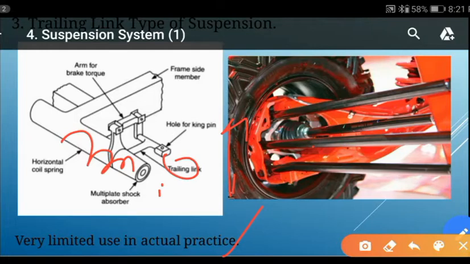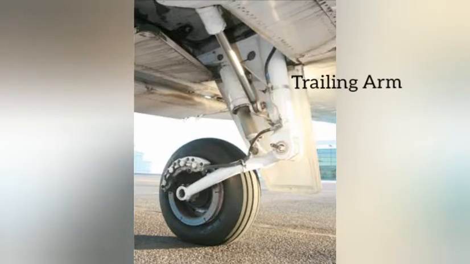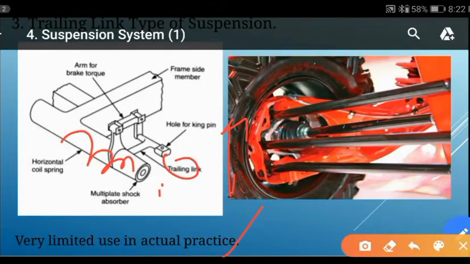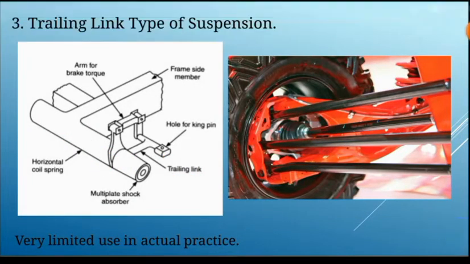We can see this trailing link type suspension system in aeroplane landing wheel and some sports cars. Here in this figure, the sports car is shown. So like this, we completed the independent type of suspension system.